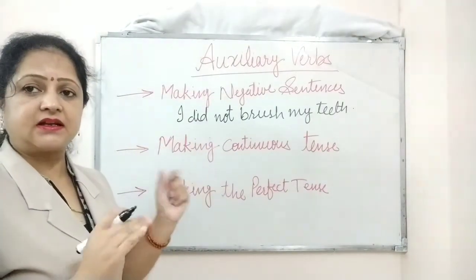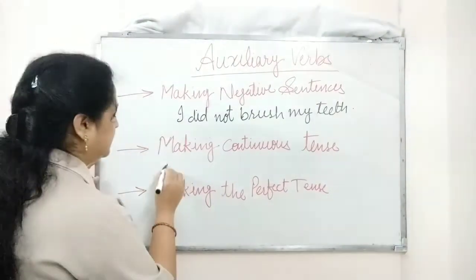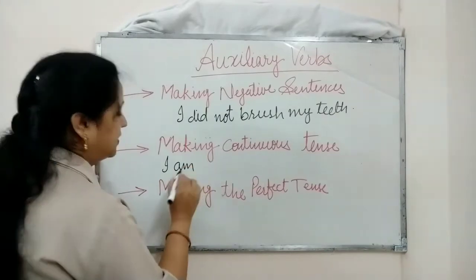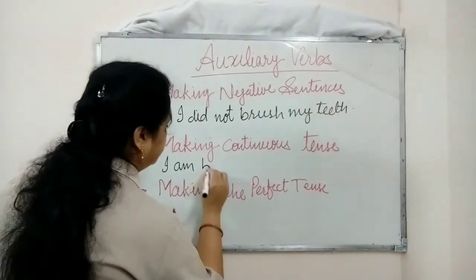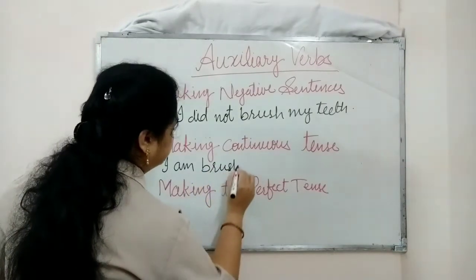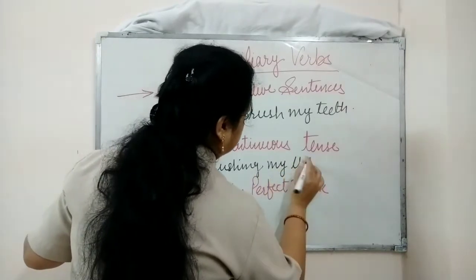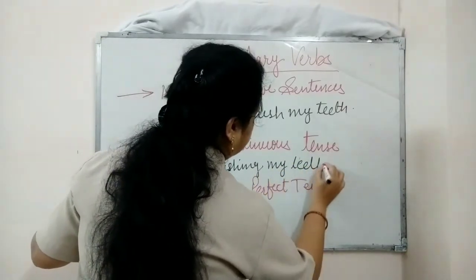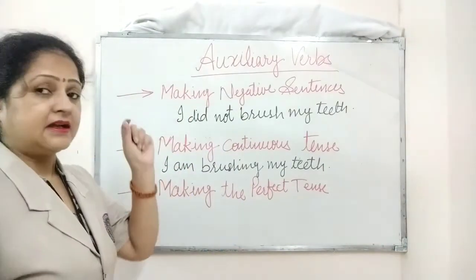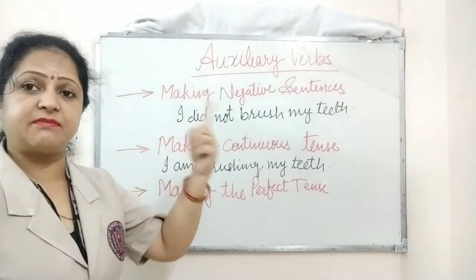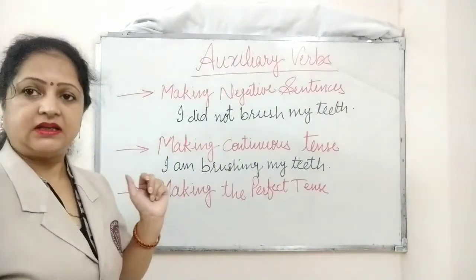Let's make the continuous tense. We can make two continuous tenses here. So I am or I was, both are correct. I am brushing my teeth. If I write I was brushing my teeth, that is also correct, because the sentence is I brushed my teeth. So the past tense will be I was brushing my teeth.